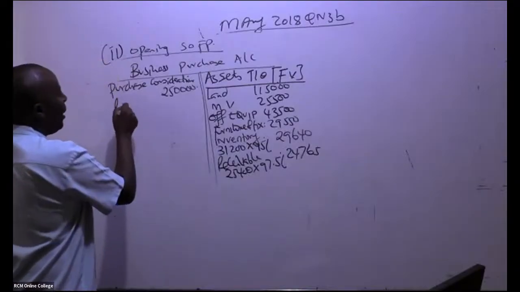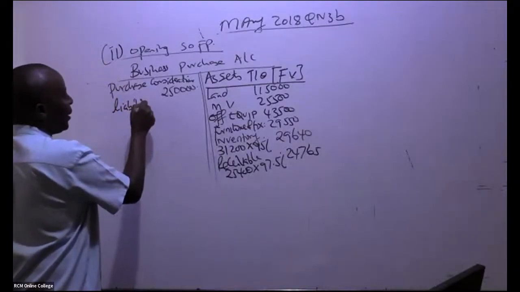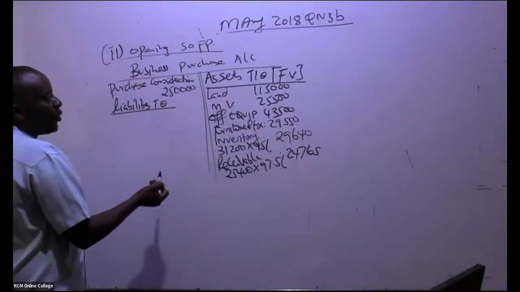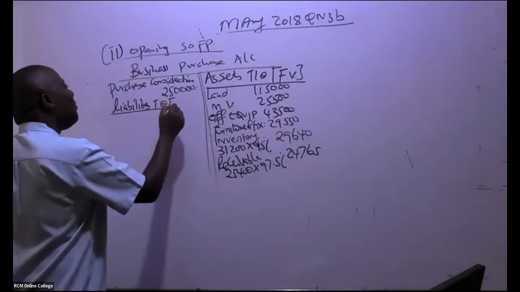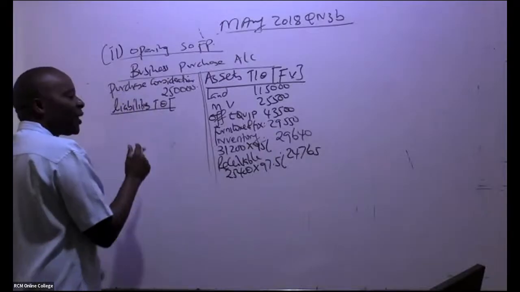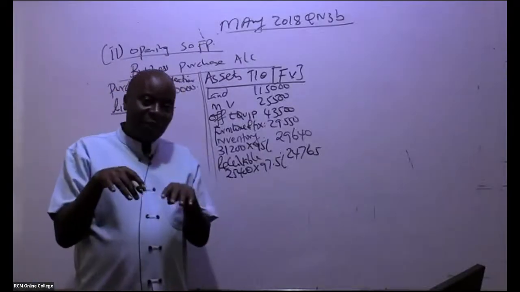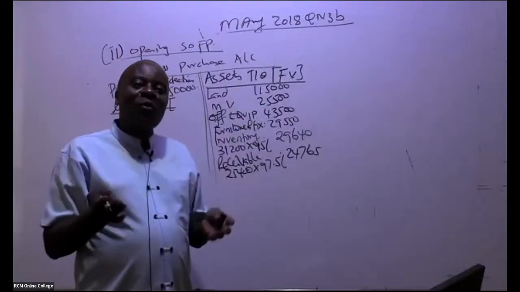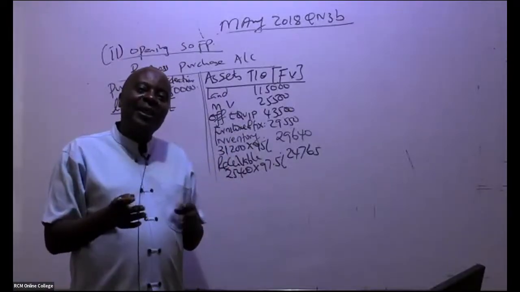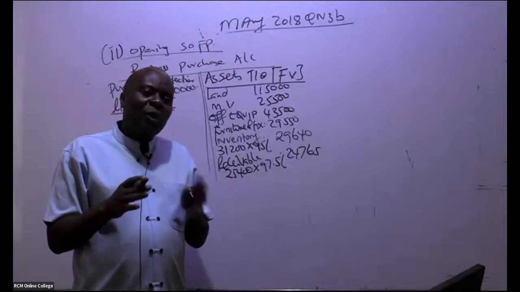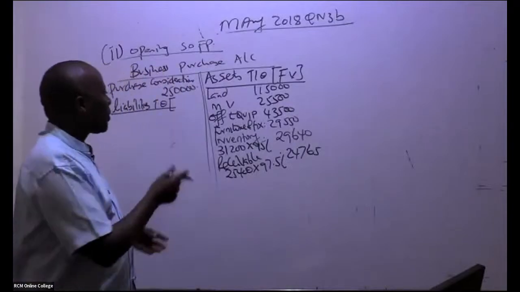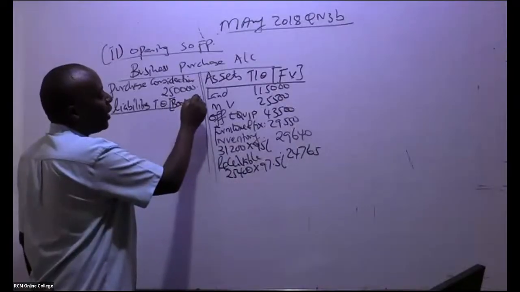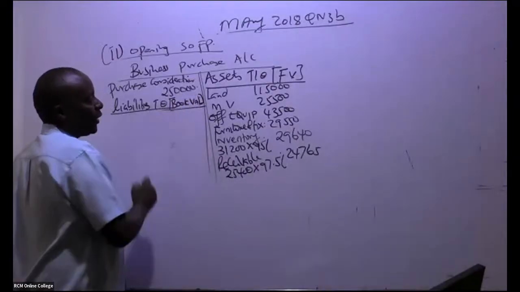And then now you come to the liabilities. So liabilities taken over. Remember, it will be very, very rare to start valuing liabilities. This liability, which was a bank loan, now because it's being taken over by a company, that now you're going to get a discount. No. Unless you're told, I've never seen that. Liabilities, we always take the book values. The ones that were taken over, you take the book values.